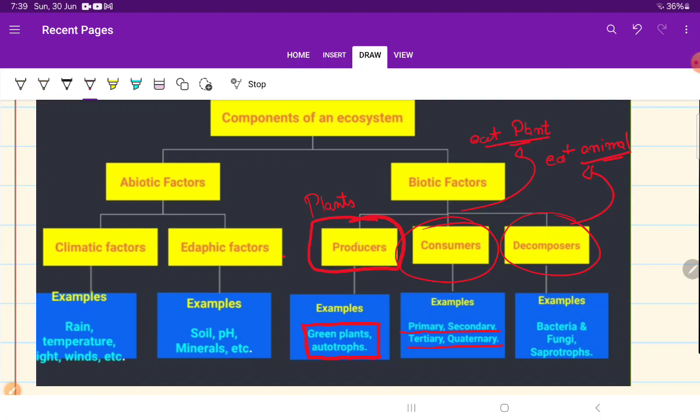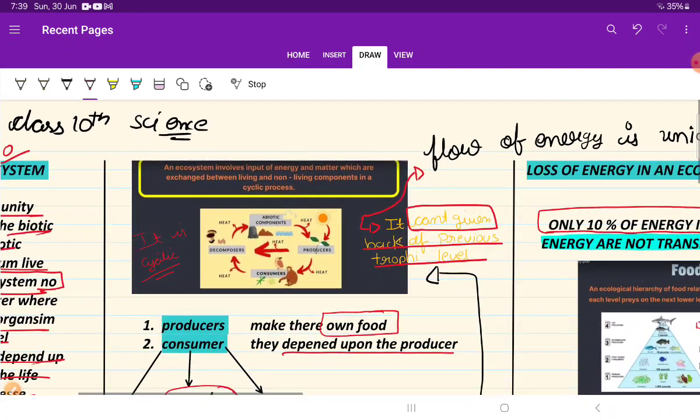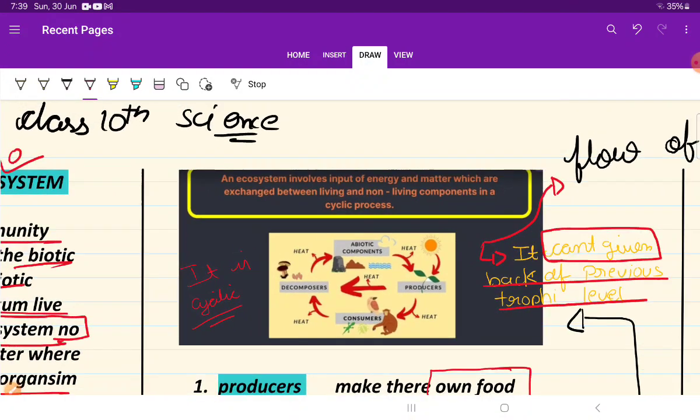Now biotic has producers, consumers and decomposers. Producers are plants. Consumers are those which eat plants. For example, we eat plants, so we are consumers. And decomposers are microorganisms and insects which decompose our body after death. Okay, now I am showing the picture of the cyclic process, or a food chain.